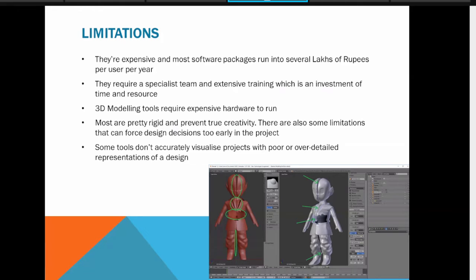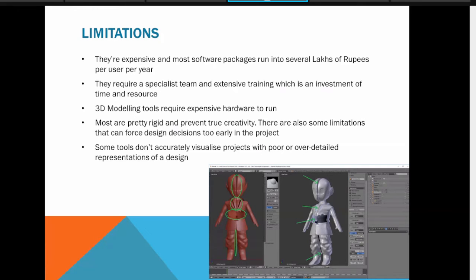But at the same time, for the general user, it is somewhat costly. They require a specialist team and extensive training also. We have to take some training to understand all the features available in that 3D modeling tool. Then one more thing is 3D modeling tools require expensive hardware to run. Because if it is not optimized, you will need a proper GPU or specific hardware to run that 3D model.